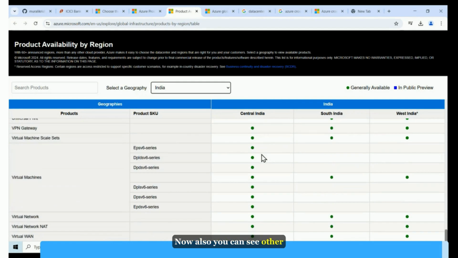Now, you can also see other services, like virtual network and so many services. So in this way, first you need to see whatever networking service you need, whether this region is supporting it or not. First you need to observe that.